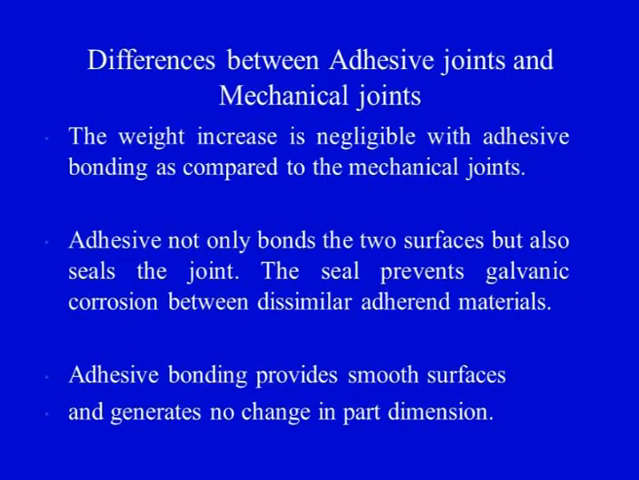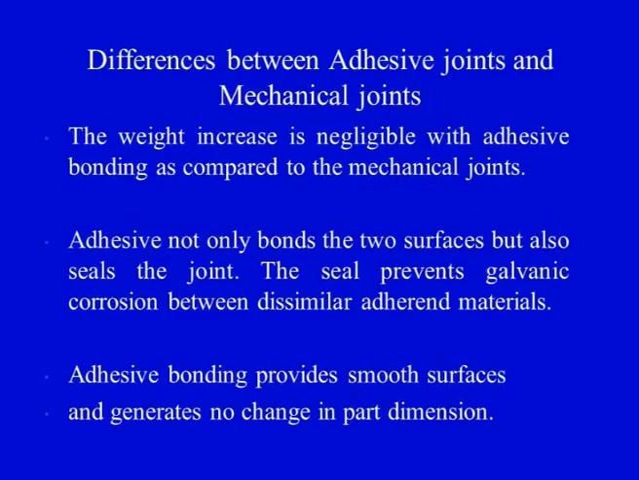The weight increase is negligible with adhesive bonding as compared to the mechanical joint. Suppose we want to join at 10 different places and we require 10 different mechanical fasteners. So these 10 different mechanical fasteners would certainly add to the weight of the structure, whereas if we have to join two plates together, we can apply the adhesive and join the two plates, and the weight addition, as we can see on your screen, point number 1, the weight increase in the case of adhesively bonded joints is lesser as compared to mechanically fastened joints.